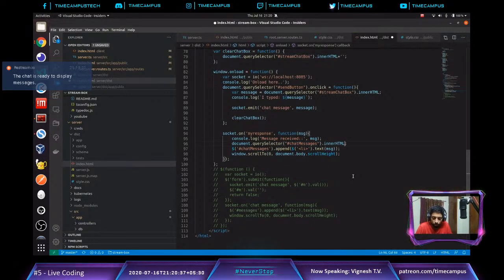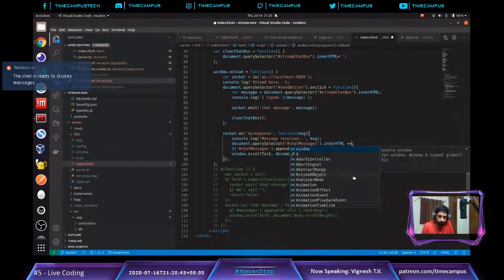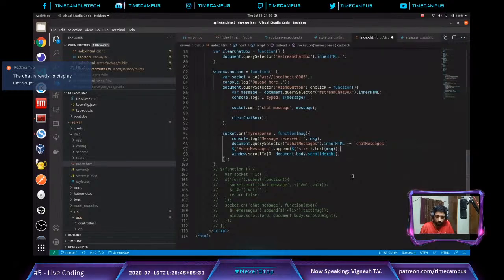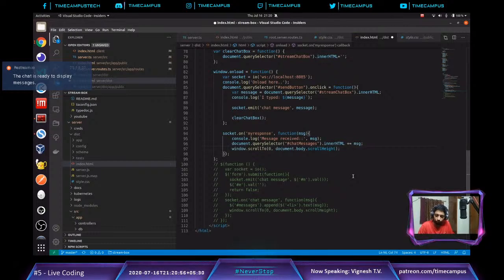So what we are going to do is innerHTML. For now, just for testing, this is not the right way to do it. So what we are going to do is MSG. Hope it works. Let's see.